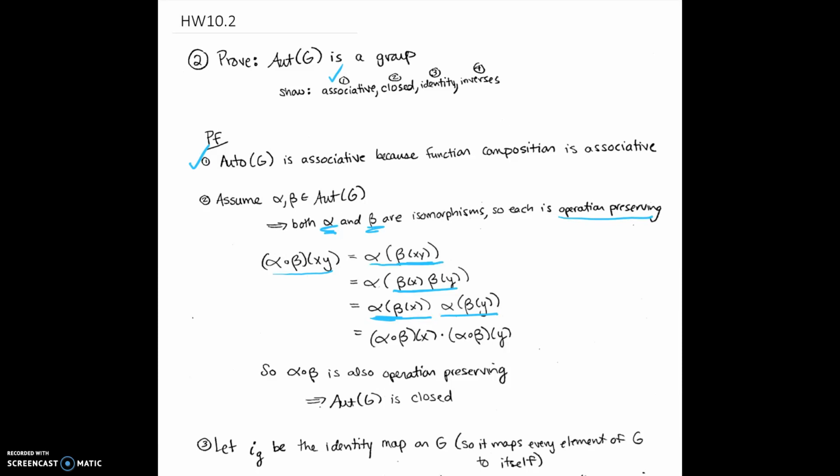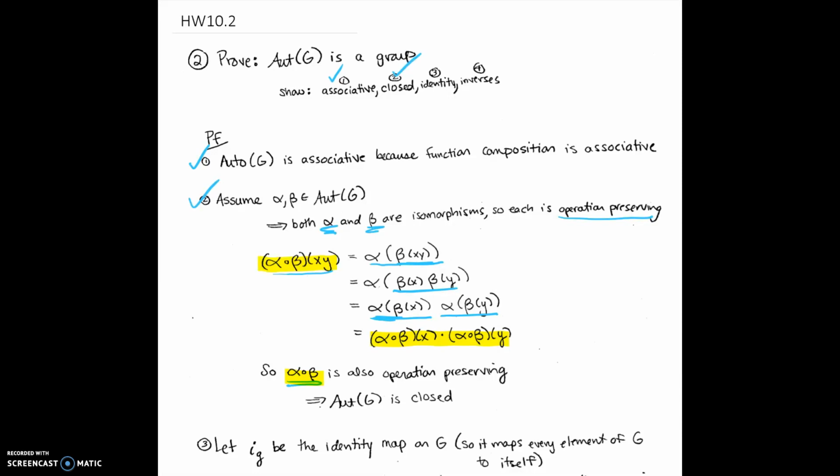So we just showed that the composition of alpha and beta is also operation preserving, because this equals this. So since the composition of alpha and beta is operation preserving, that tells us that automorphisms of G is closed. So we proved number 2.